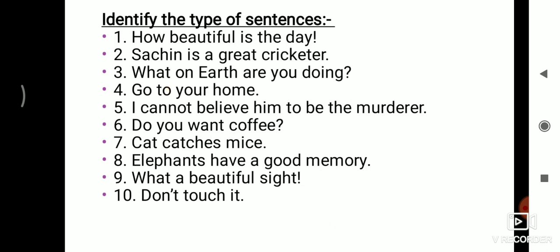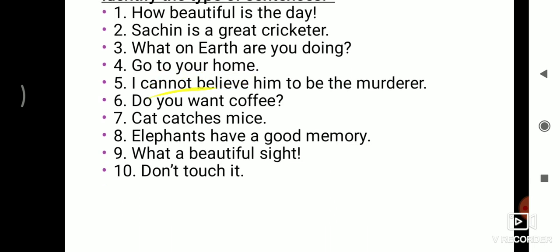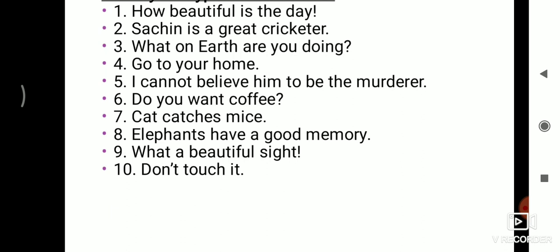Now the next one is, go to your home. Here you is understood. So when you is understood in the sentence, that means it is an imperative sentence, and the type of imperative sentence is a command. Now, I cannot believe him to be the murderer.